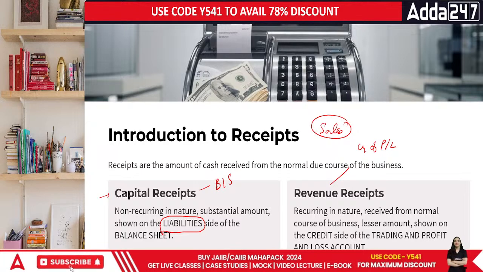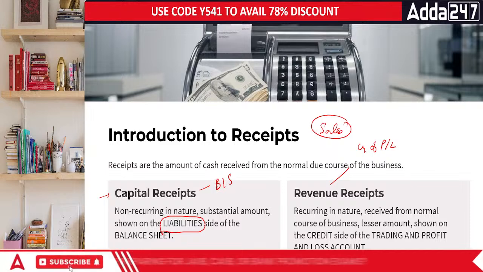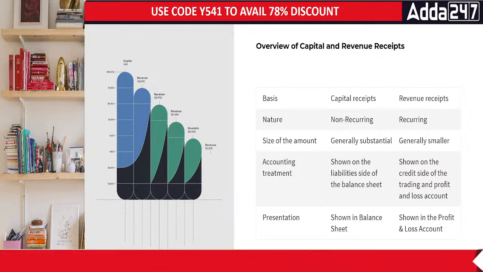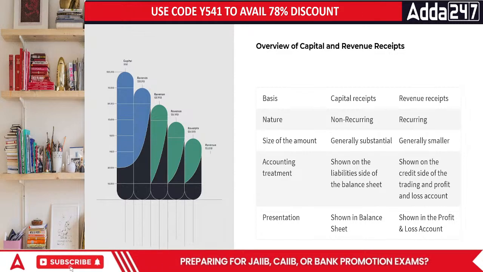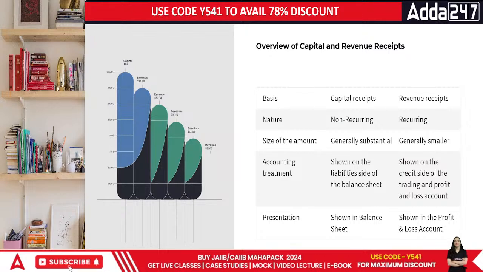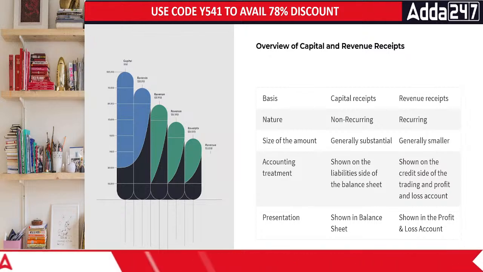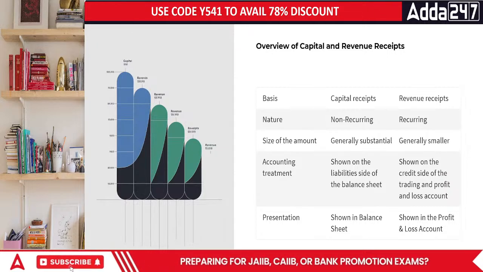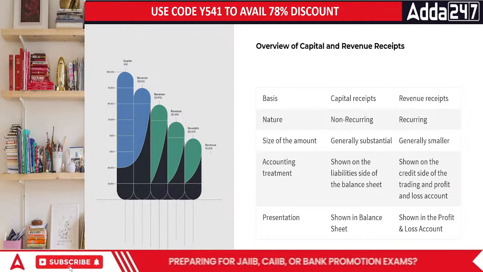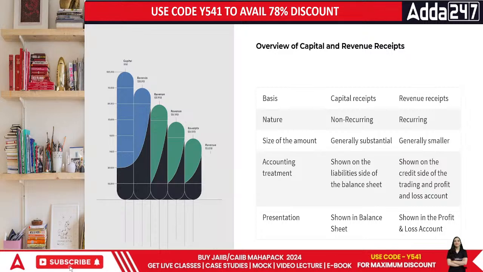Now we have talked about capital versus revenue expenditure. We were talking about the revenue receipts overall. How do we define the term revenue receipts? Revenue receipts means the money that you are receiving in your business altogether. So basically, when we receive money on the basis of what you are doing in terms of your daily basis income, that is your revenue receipt. The money that you are receiving on the basis of some receipts that you have made and that would be subjected to future liability can be covered here.